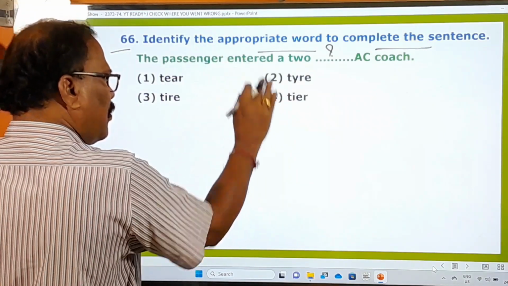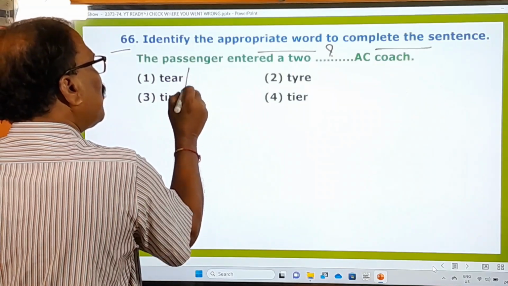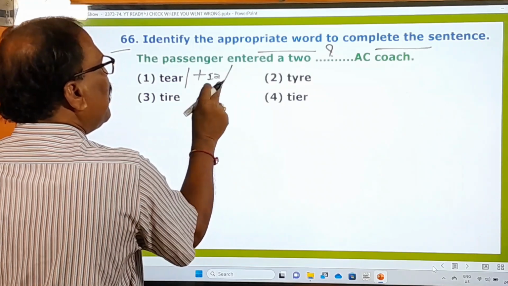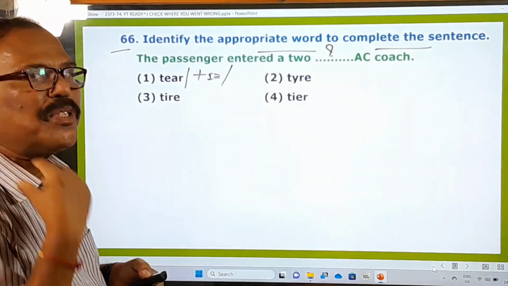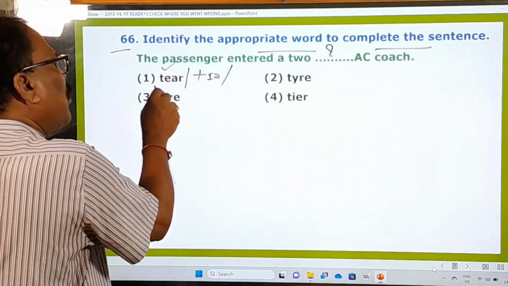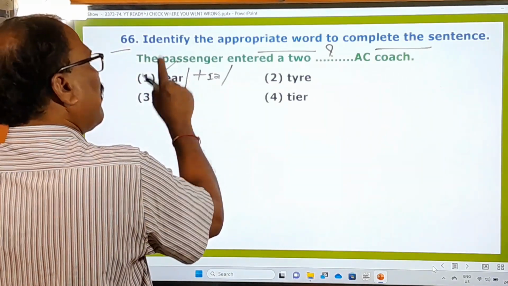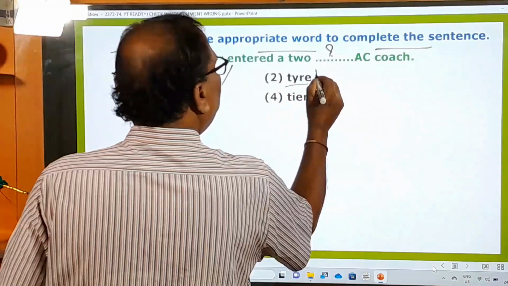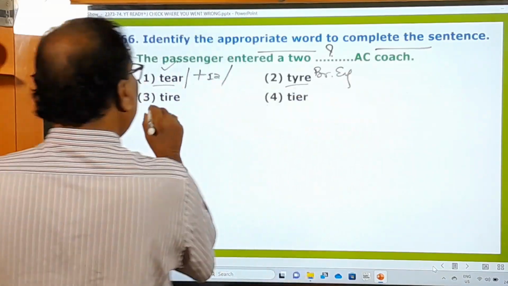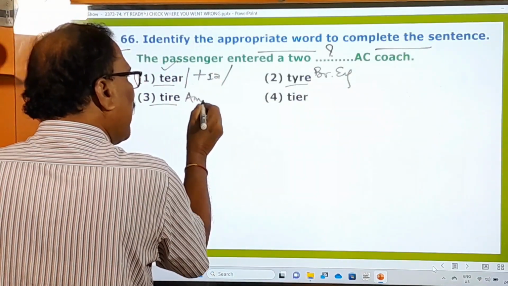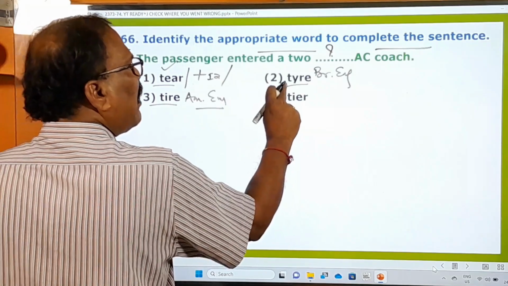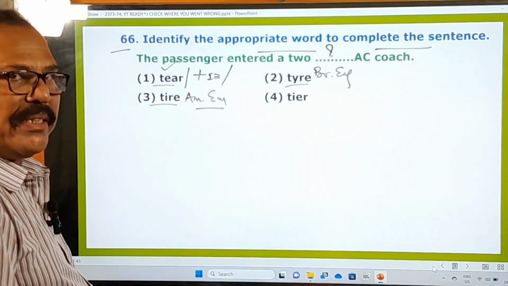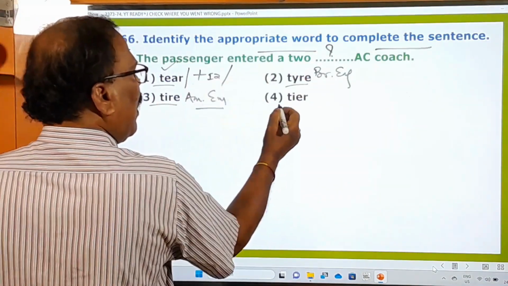So here you try to understand this. Tear means a drop of water that comes from the eye, kanniru. That is a tear. And tyre means car tyre, lorry tyre. This is British English spelling, and tire is American English spelling. That's not a difference in meaning. In British English they write T-Y-R-E, and in American English they write T-I-R-E. Same meaning, right? And tier is also there.